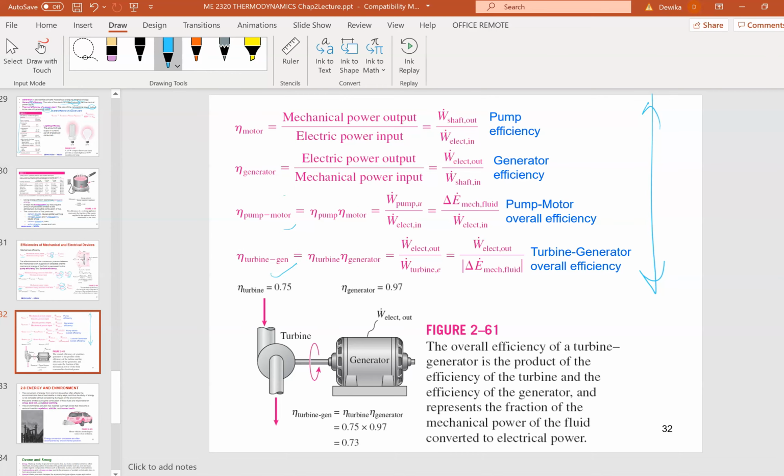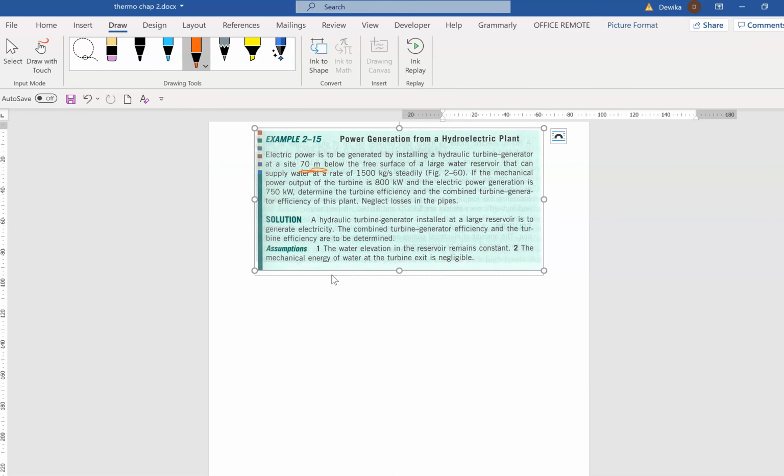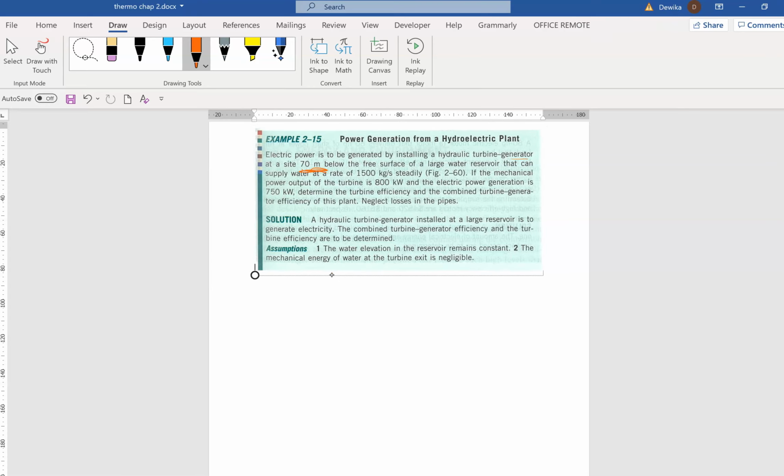Okay, so now we are going to discuss a question, the power generation of a hydroelectric plant. Electric power is to be generated by installing a hydraulic turbine generator at a site 70 meters below the free surface of a large reservoir that can supply water at the rate of 1,500 kilograms per second.